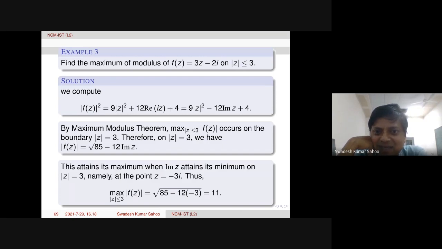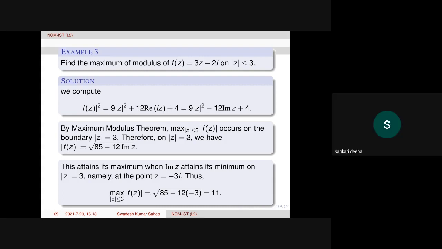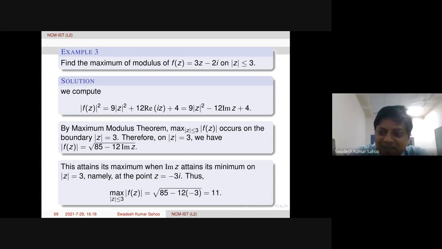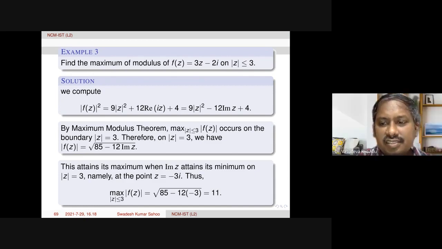Yeah, in this case it is coming, but always it may not come. In this case, because this is just a polynomial, it is coming. Not this is true for all other cases. Most of the time the triangle inequality gives a crude estimate, not the exact maximum. Remember, in some cases it gives it. So are there any questions?